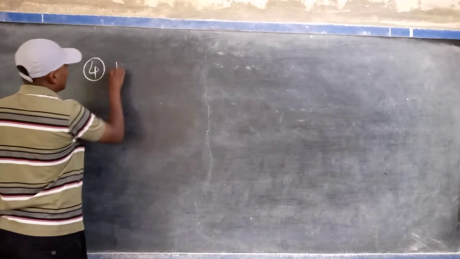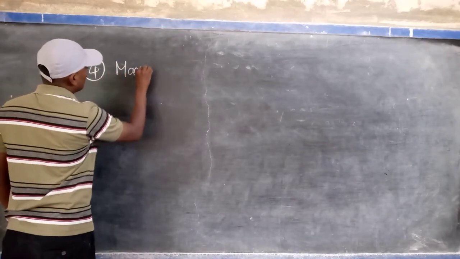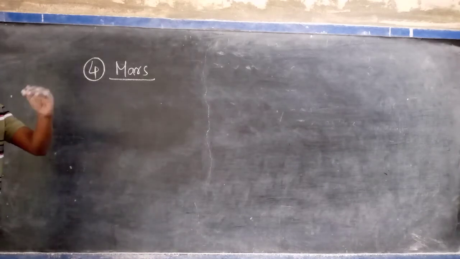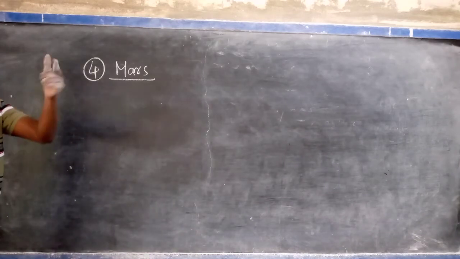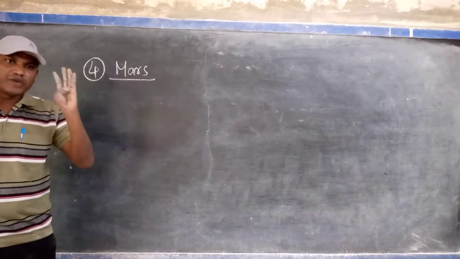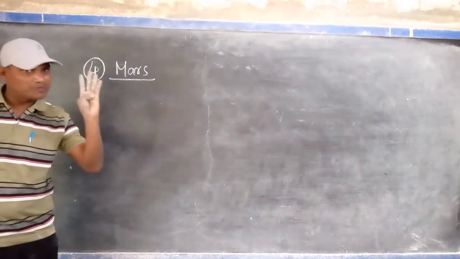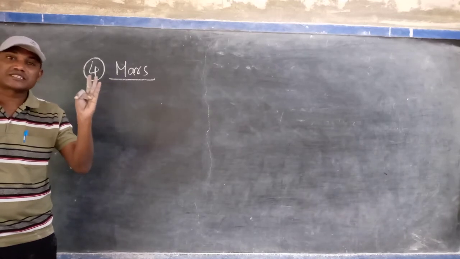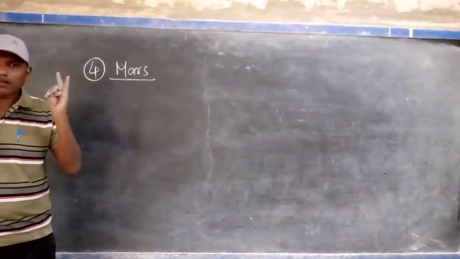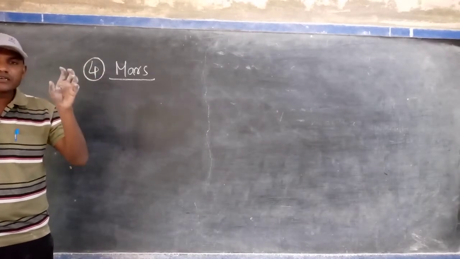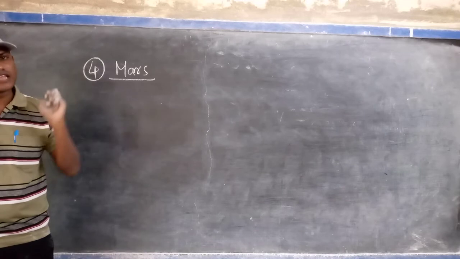Next, fourth one. And one more thing. The Earth is also called a blue planet. Mercury we call the smallest planet. Venus we call the brightest planet. Earth we call the blue planet because of what is present on the Earth's surface.